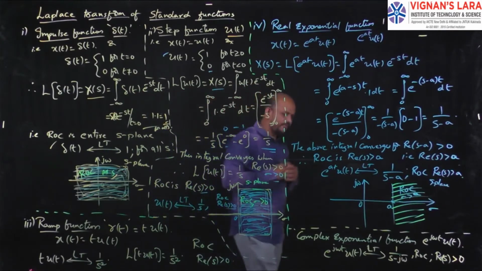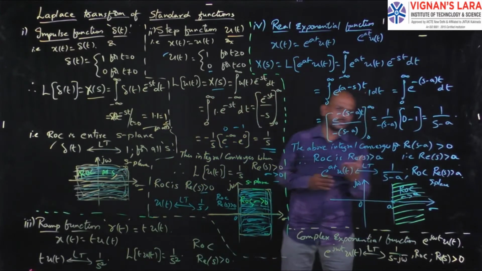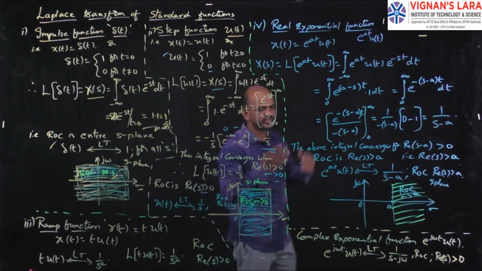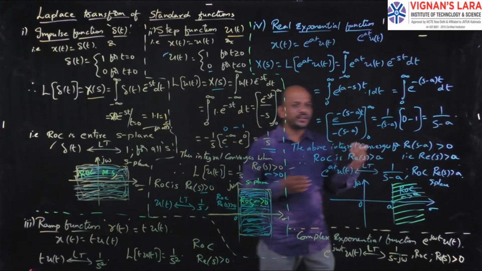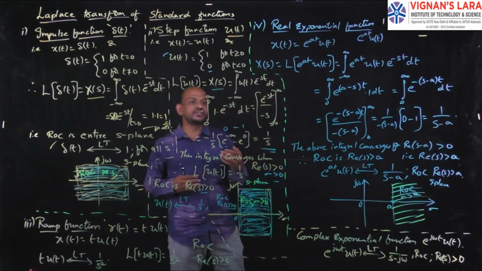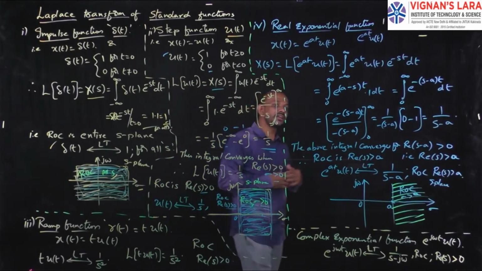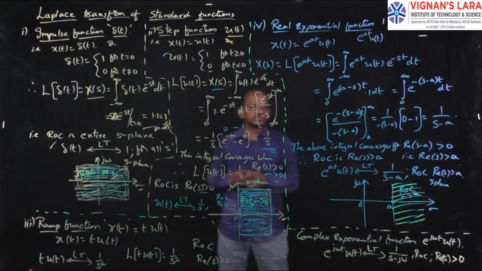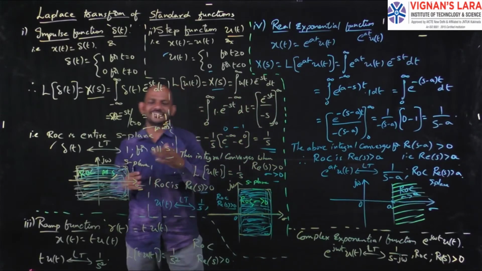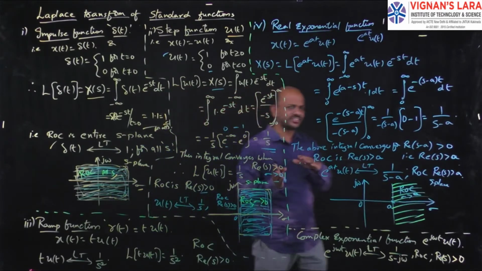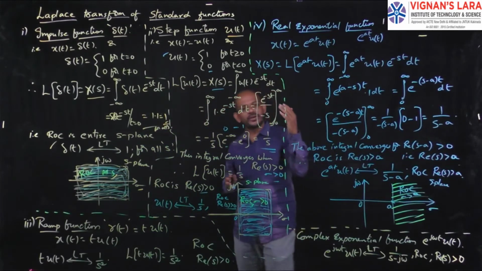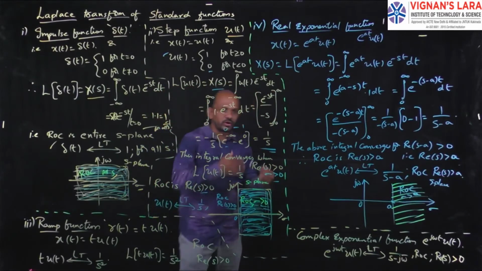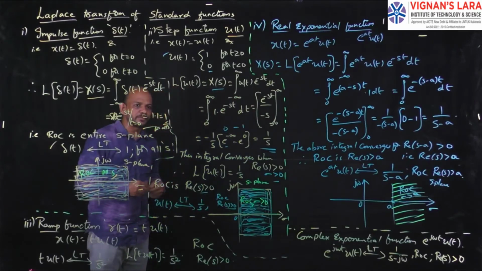For any function, you use the Laplace transform formula, that is integral from minus infinity to infinity of that function into e power minus st dt. Simplify it and you will get the answer. At the end, you have to check for which values the integral converges. You can get that by simply equating the denominator to 0. If you got s minus a in the denominator, then s equal to a, so the real part of s should be greater than a. A simple technique. You will understand more clearly when I explain some more problems.